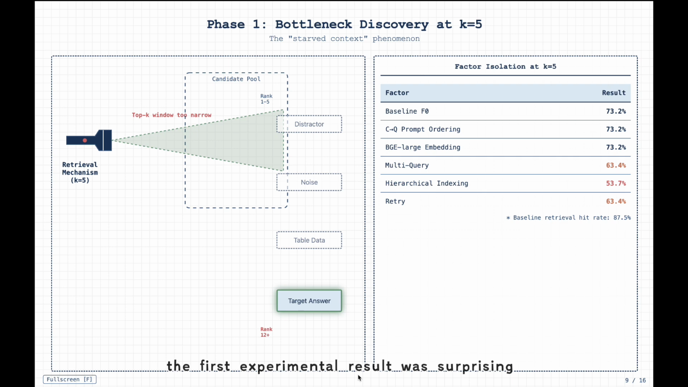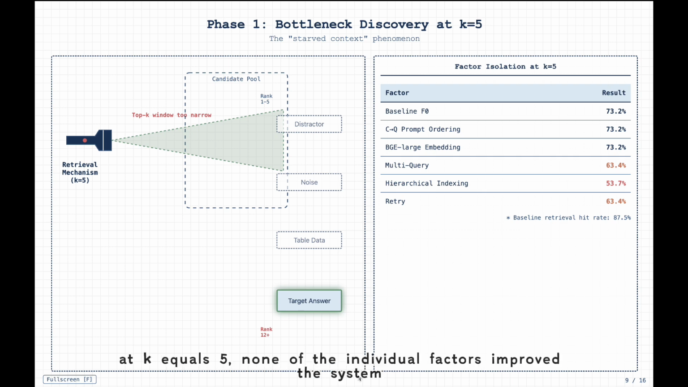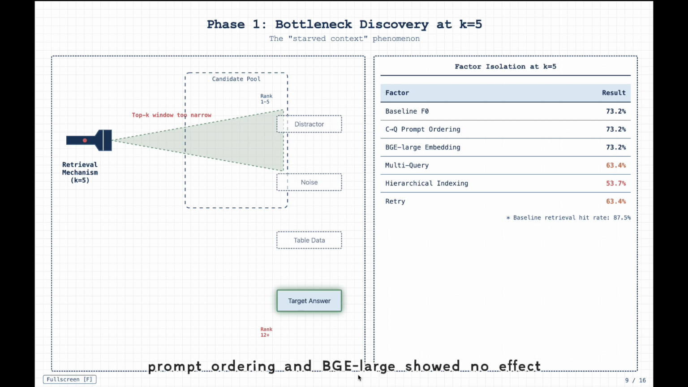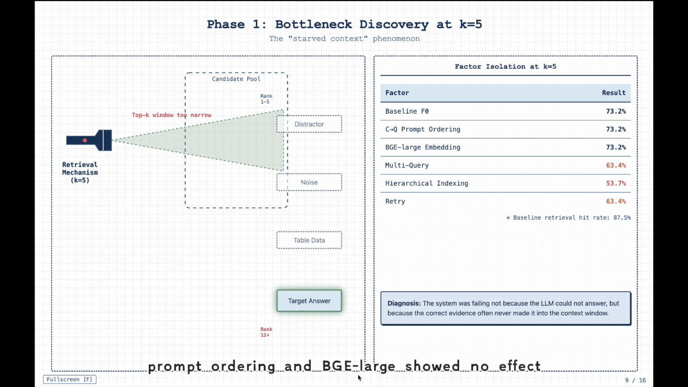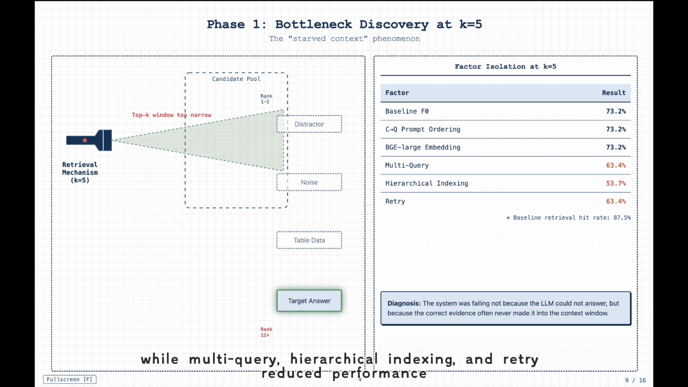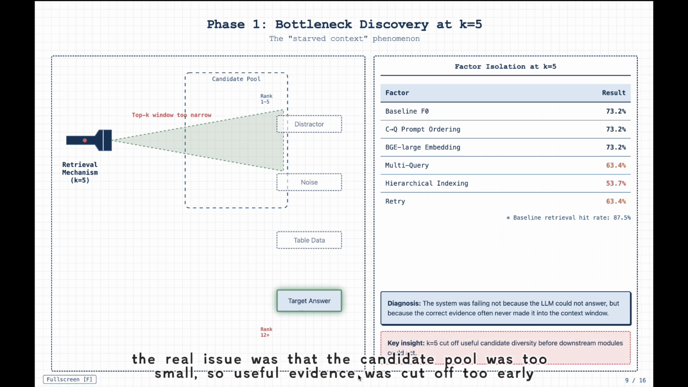The first experimental result was surprising. At k=5, none of the individual factors improved the system. Prompt ordering and BGE large showed no effect, while multi-query, hierarchical indexing, and retry reduced performance. The real issue was that the candidate pool was too small, so useful evidence was cut off too early.